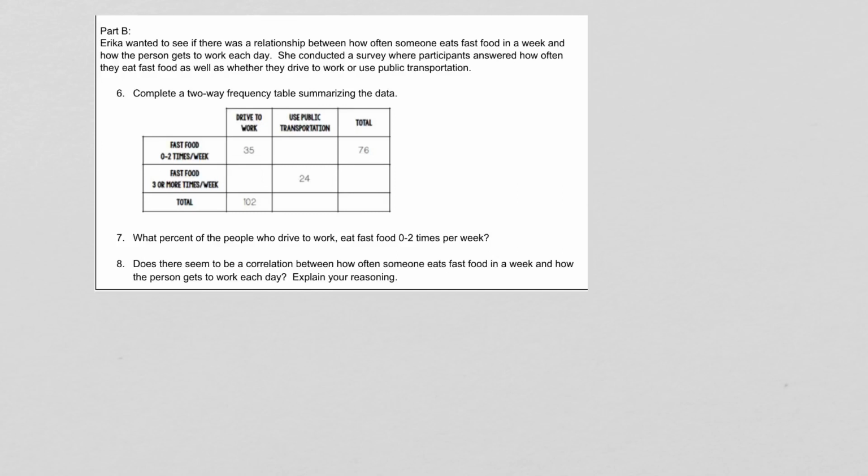Then part B of the third question, two-way tables. You guys are experts on these two-way tables now. In this particular two-way table, we're comparing how many times people eat fast food, as opposed to whether they drive to work or use public transportation. That means like the MARTA or a bus, something like that. So it says she wants to see if there's a relationship between these two, this girl Erica. So she conducted a survey where they answered how often they eat fast food and whether they drive to work or use public transportation. And here's some of the numbers already filled in. We have the 35, the 24, the 76, and the 102. We have to fill in the rest of them.